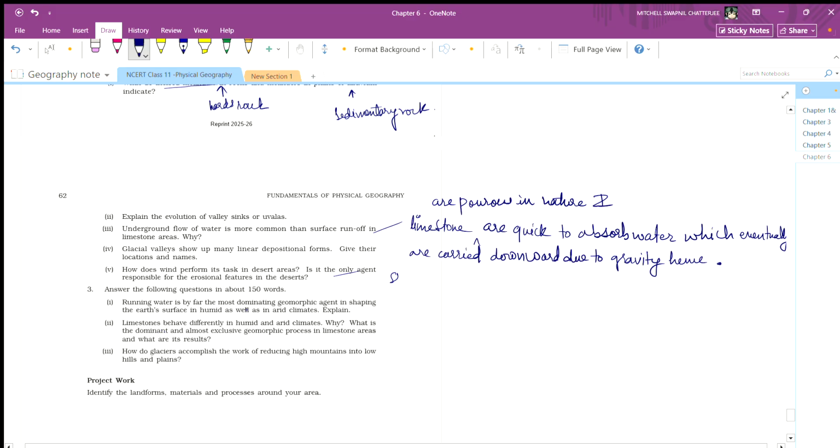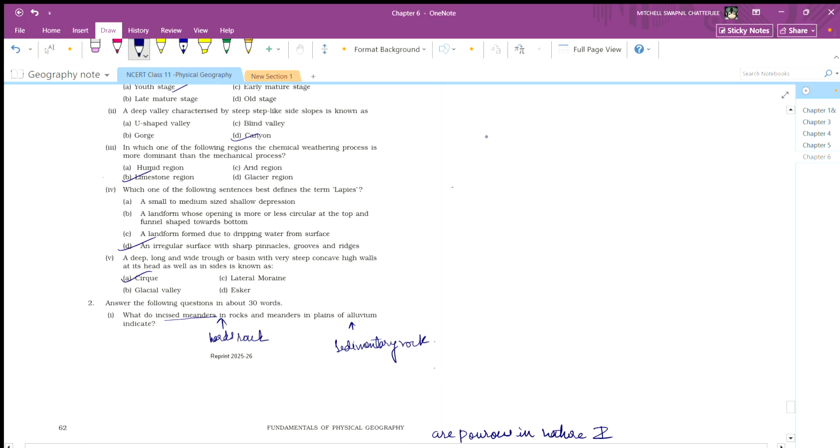Running water is by far the most dominating geomorphic agent in shaping the Earth's surface in humid as well as in arid climates. Explain. So with this, your chapter is done.